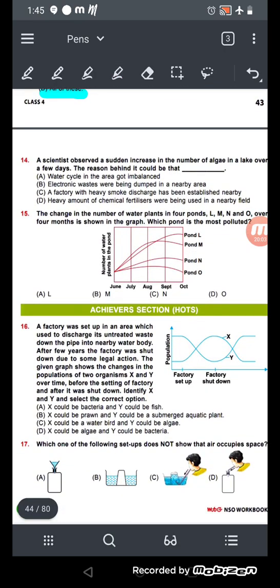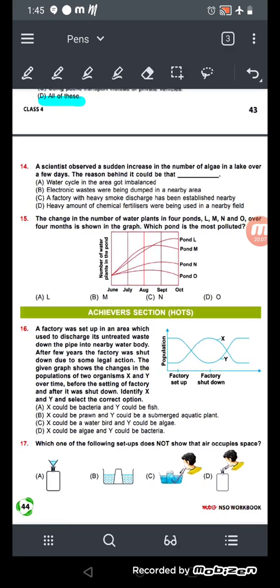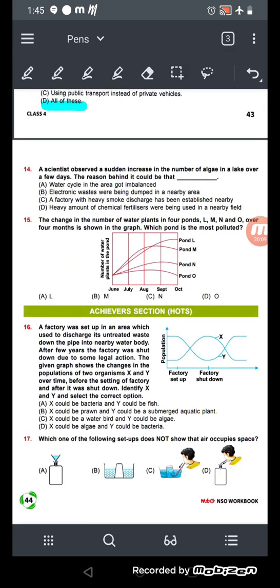Now come to number 14. A scientist observed a sudden increase in the number of algae in the lake over a few days. So एक साइंटिस्ट है, उसने क्या देखा है, कुछ दिन पहले एक लेक में एल्गी बहुत ज़्यादा आ गया. The reason behind it could be, so what can be the reason? The reason can be water cycle in the area got imbalanced. Electronic waste being dumped in the nearby areas. A factory with heavy smoke discharge has been established nearby. A heavy amount of chemical fertilizers.